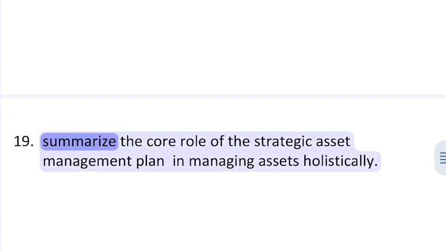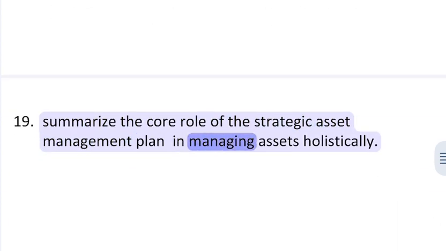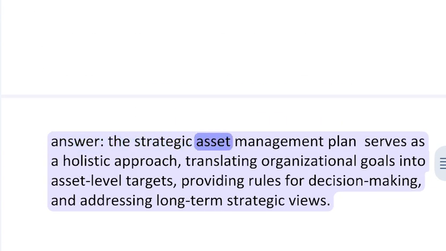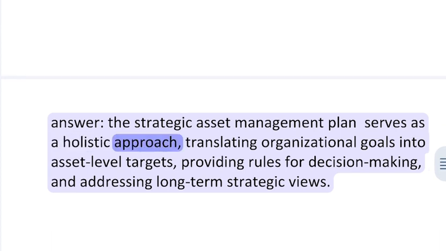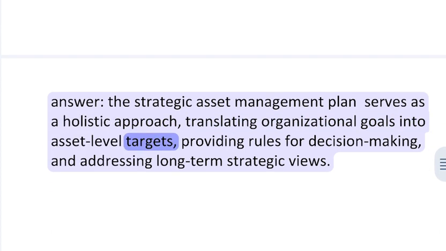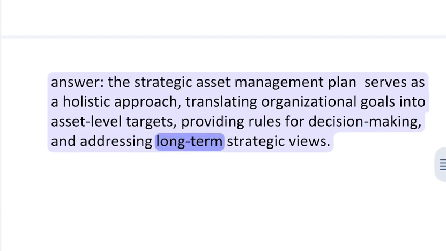19. Summarize the core role of the strategic asset management plan in managing assets holistically. Answer. The strategic asset management plan serves as a holistic approach, translating organizational goals into asset-level targets, providing rules for decision-making, and addressing long-term strategic views.